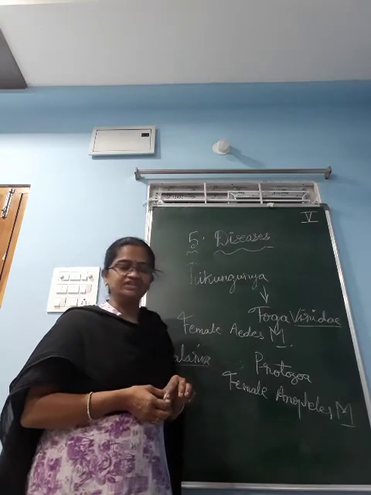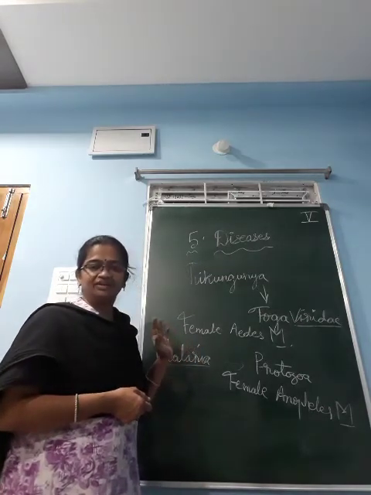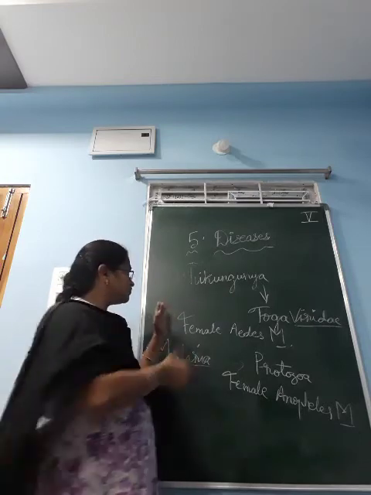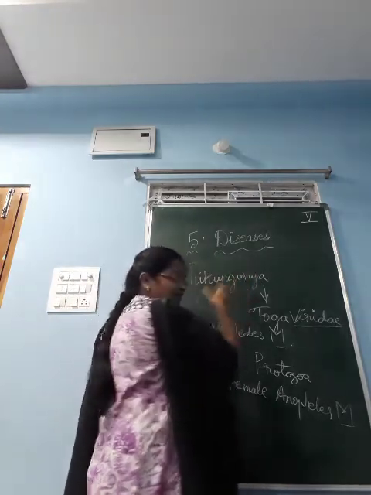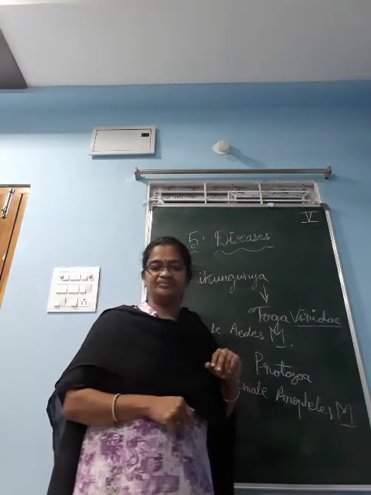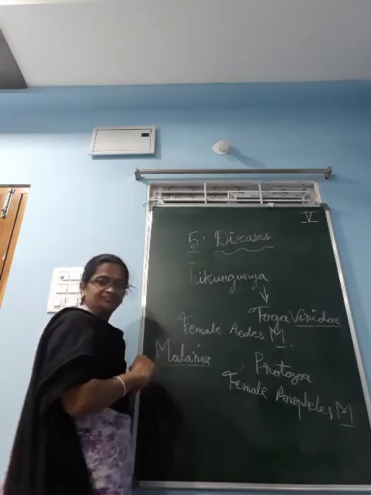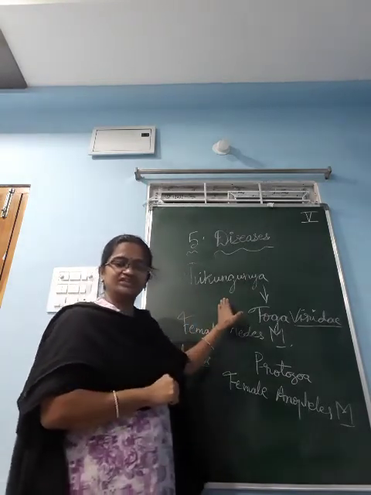The homework for you today is to write about dengue. One column write dengue, another column chikungunya, another column malaria. For one thing you write the heading causative agent: for dengue, what is the causative agent? For chikungunya?